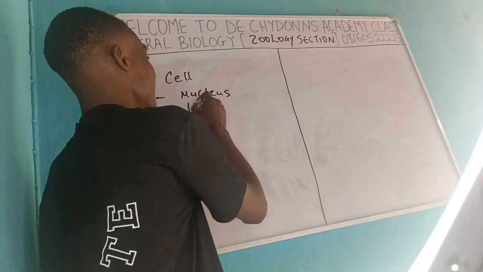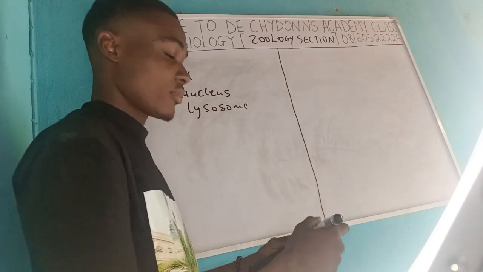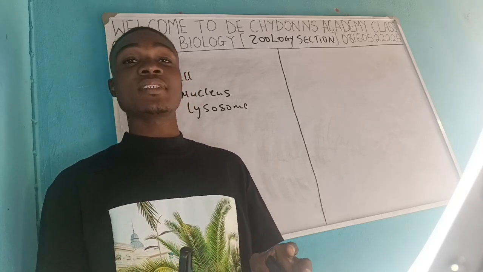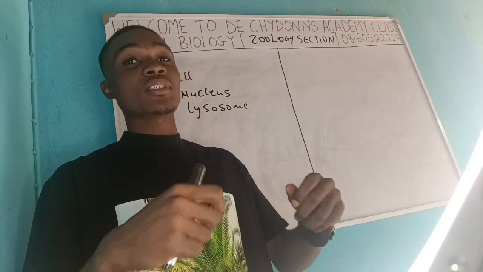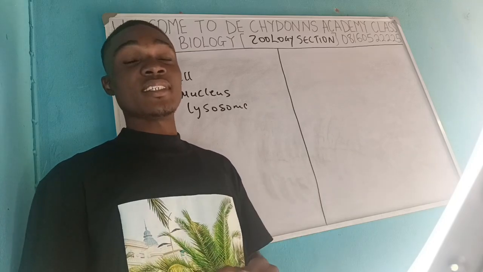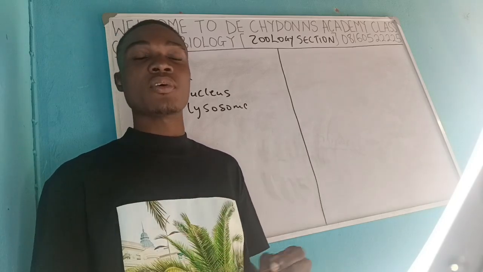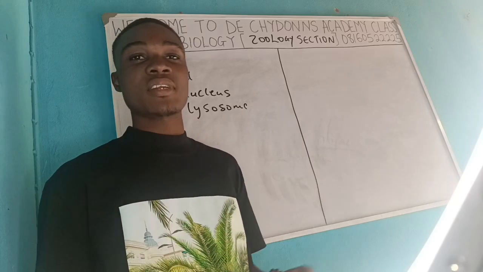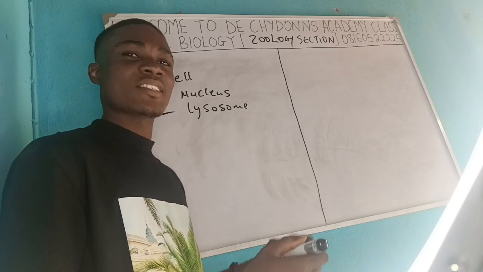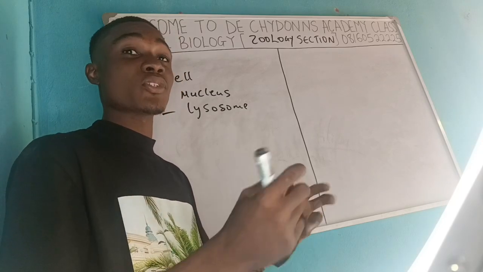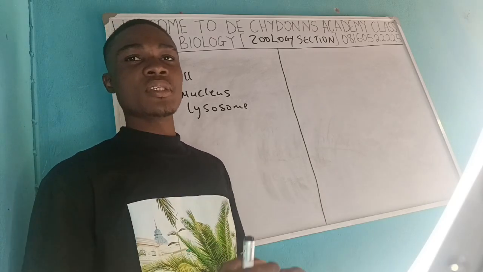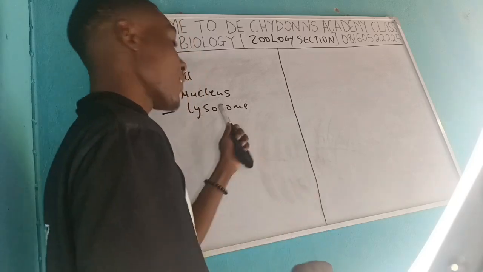The next one that we find there is the lysosome. Lysosome is a chemical that God just placed in a cell, so that anytime the cell is found defective, they can easily burst and consume the cell. I mean, lysosomes are embedded in the cell so that they can consume the cell anytime it is found defective or having problems, so that it doesn't affect the rest of the cells. Okay, it's a chemical. And in the eye too, we have lysosome and other sensitive parts of the body too. In the eye, they function as antiseptic chemicals that stop bacteria from penetrating the eye. All right, they are found in the cell.